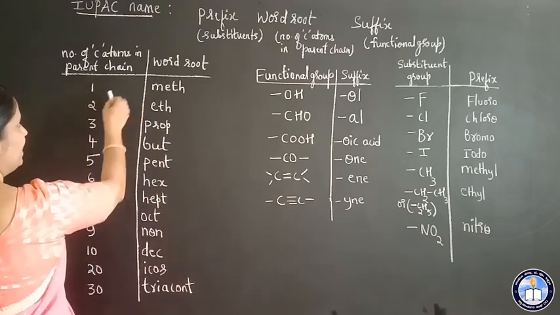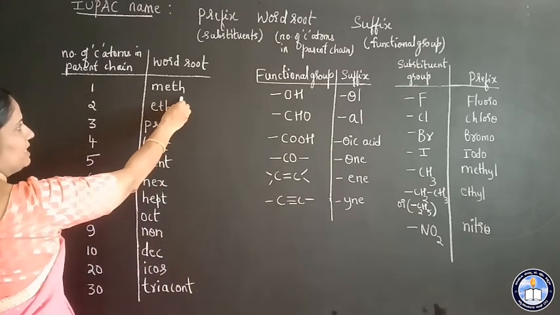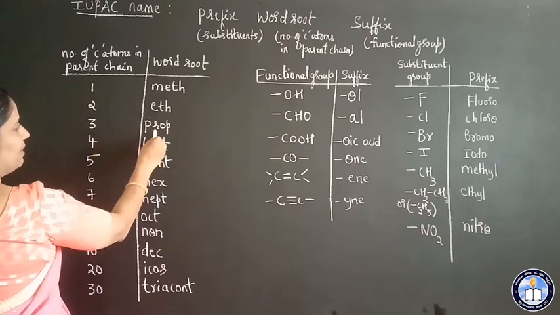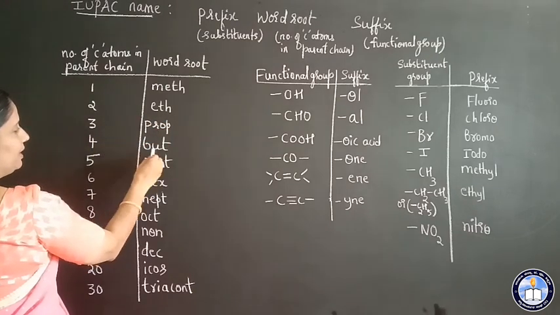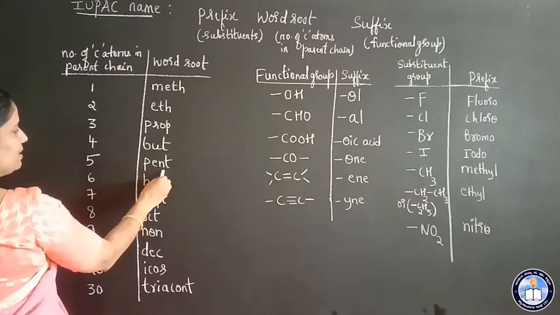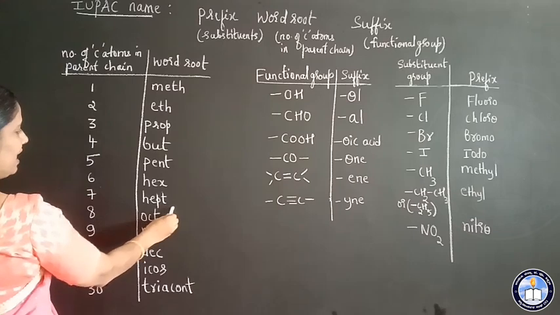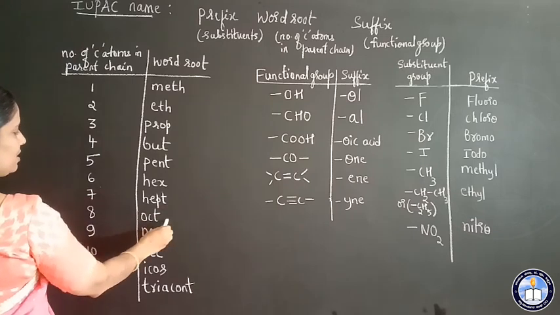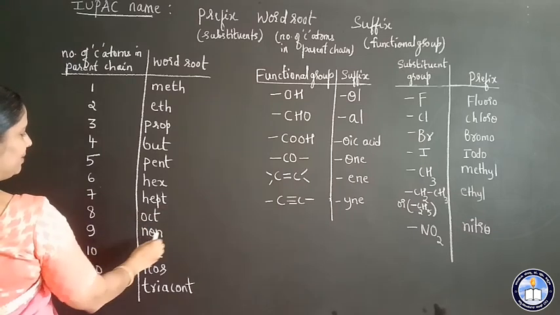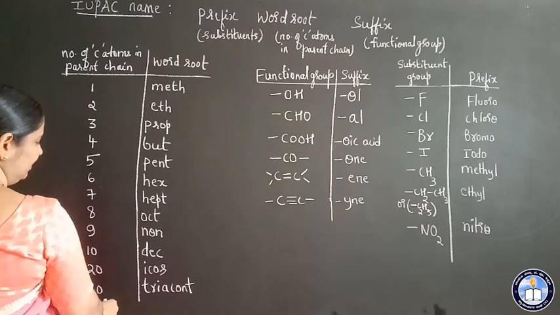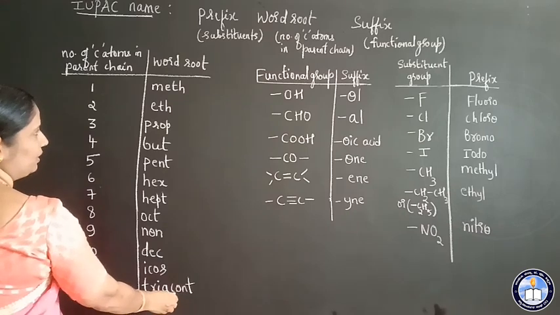If the parent chain is one carbon atom, word root is meth. Two carbon atoms, eth. Three carbon atoms, prop. Four carbon atoms, but. Five carbon atoms, pent. Six carbon atoms, hex. Seven carbon atoms, hept. Eight carbon atoms, oct. Nine carbon atoms, non. Ten carbon atoms, dec. Twenty carbon atoms, eicos. Thirty carbon atoms, triacont.